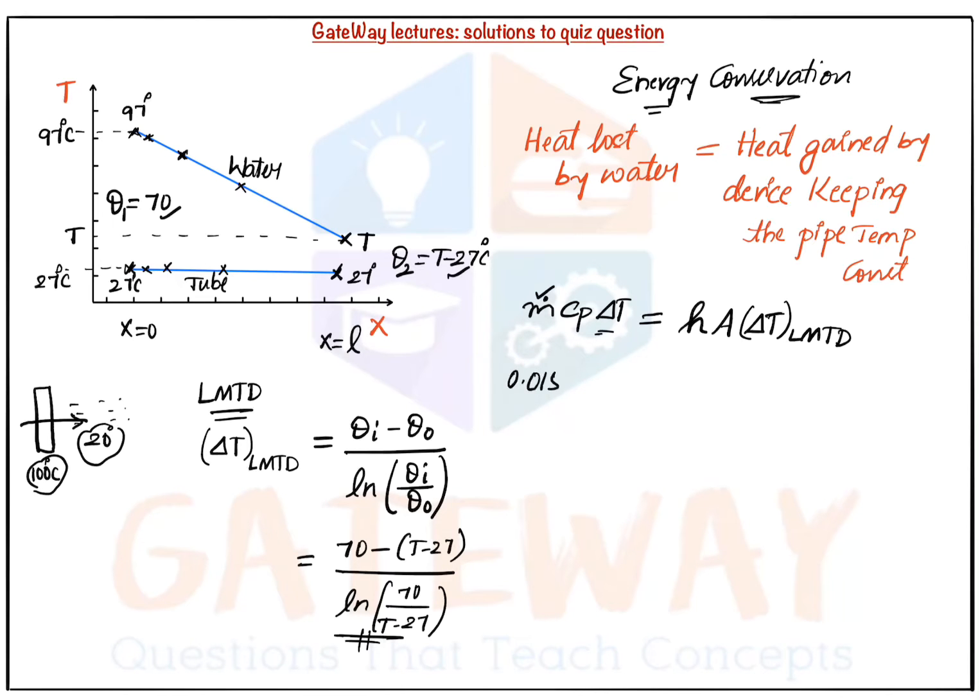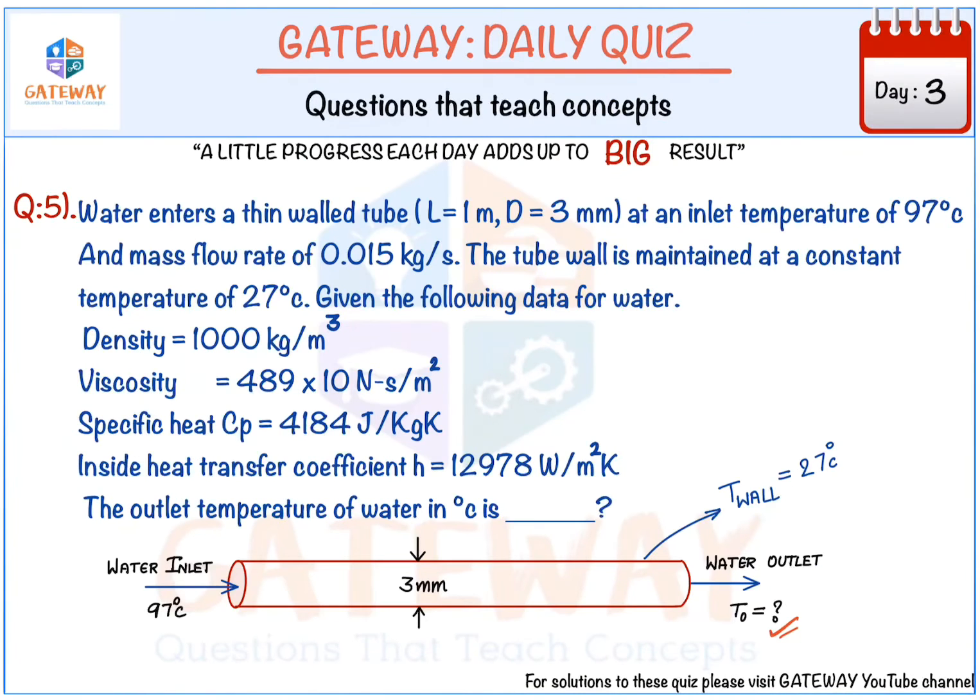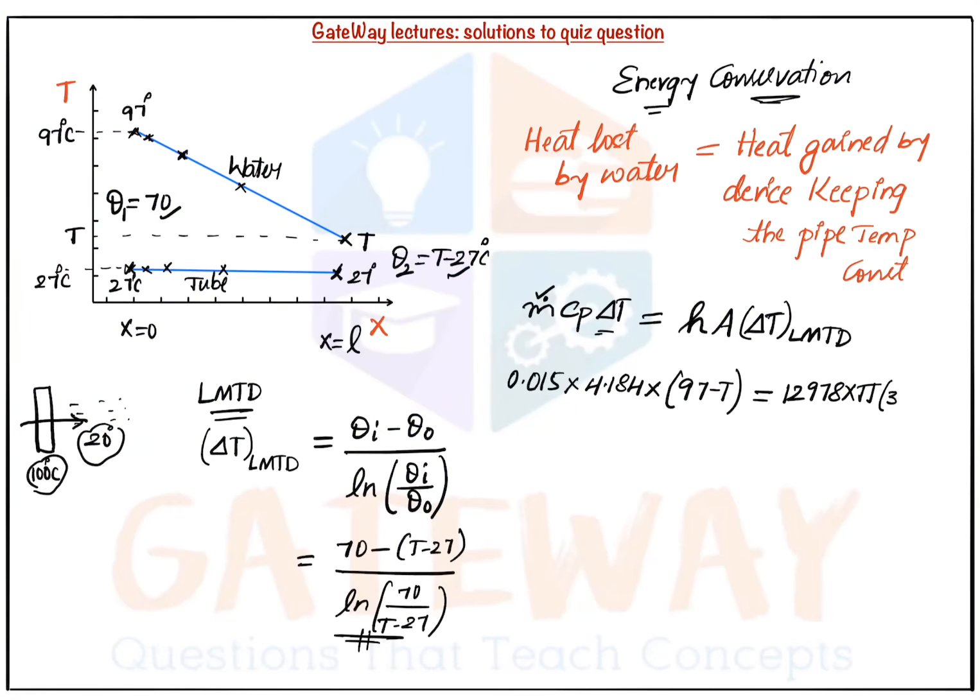So mass flow rate was known, 0.015, into the value of Cp of water, 4.184 kilojoule per kg, into the delta T value, 97 minus T, and that is equal to the value of h given in the question, 12978, into the area, nothing but pi d L. So pi into the diameter, 3 mm, 3 into 10 power minus 3, into L is 1 meter, into LMTD.